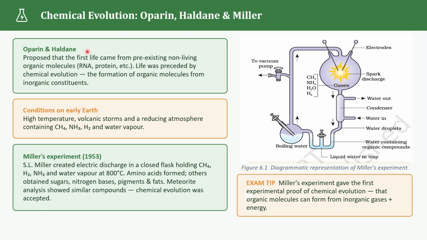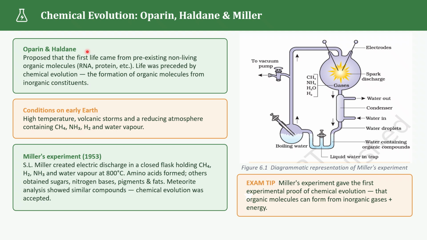First, simple substances were present. Then organic molecules were formed, and these organic molecules became more complex. Eventually this process may have led to the earliest forms of life. So this was the basic idea: simple inorganic substances were present, and from them organic molecules came. Then they converted into complex molecules and early life originated.